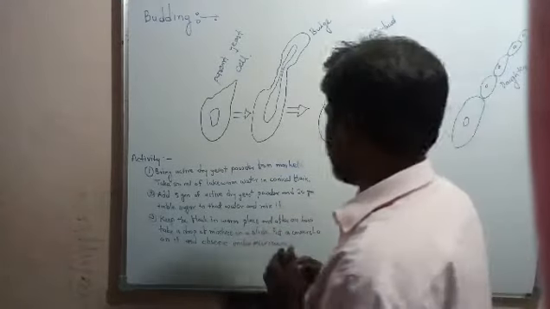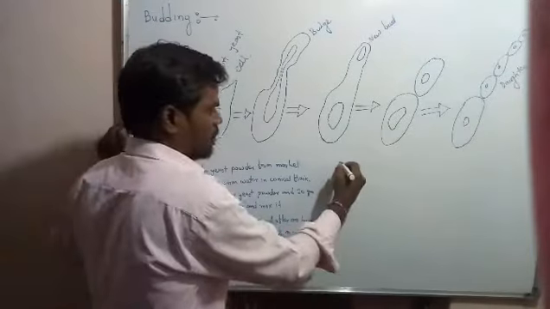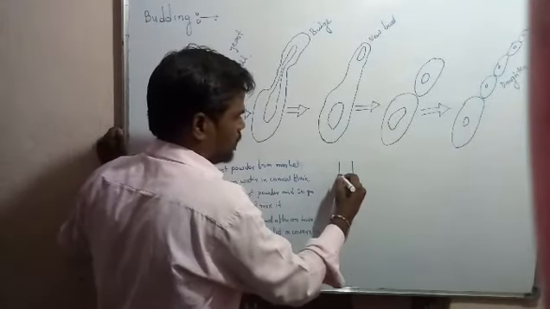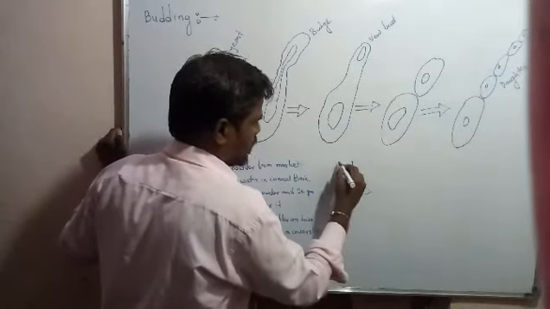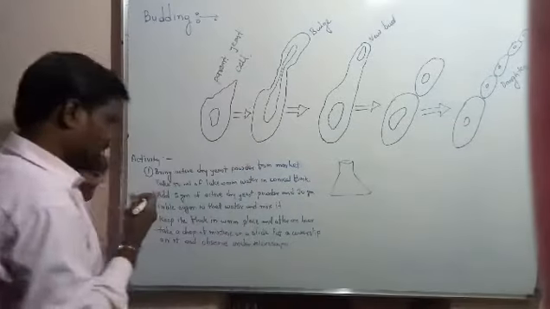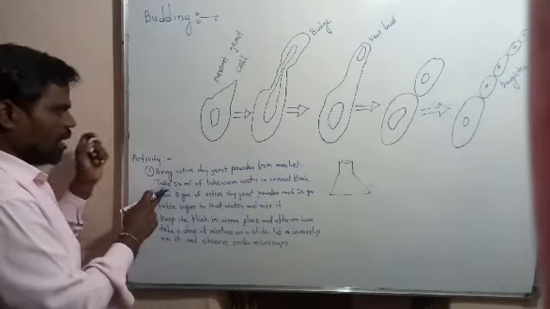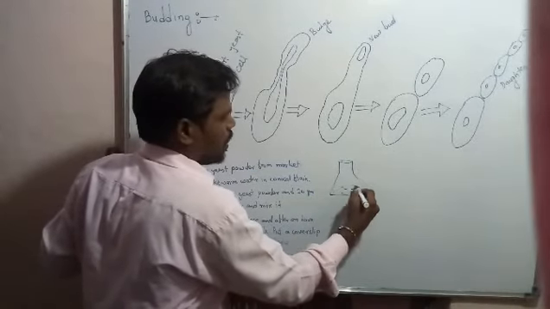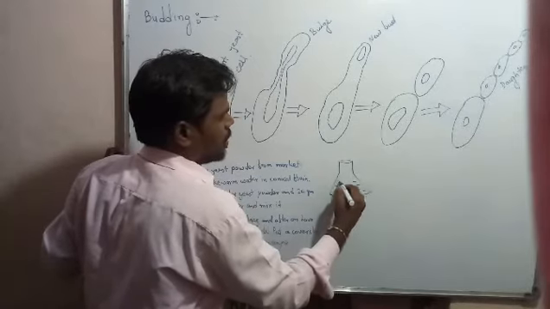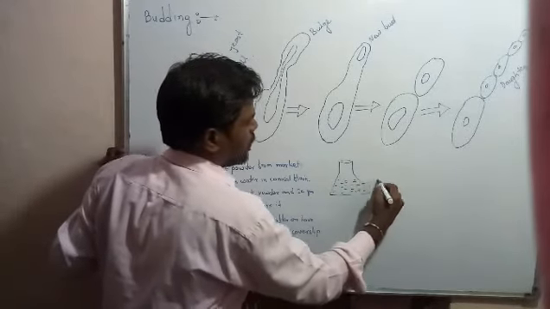Firstly, you have to take 50 ml of lukewarm water in a conical flask.